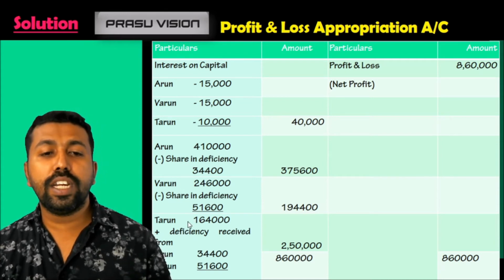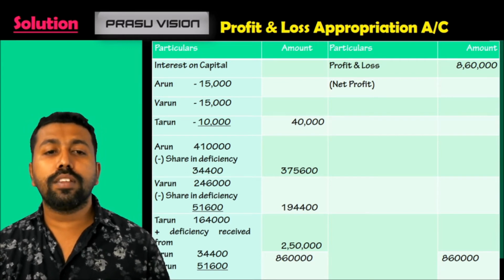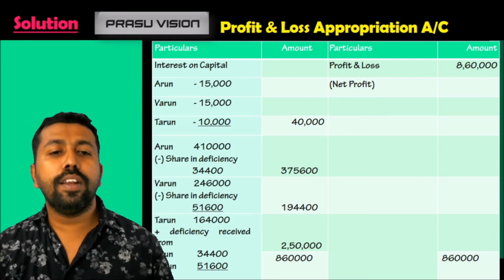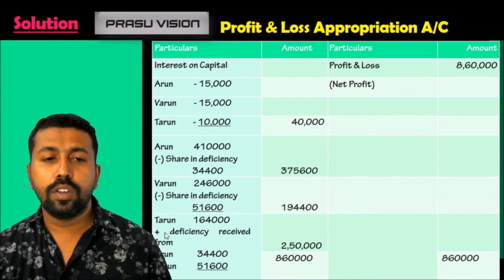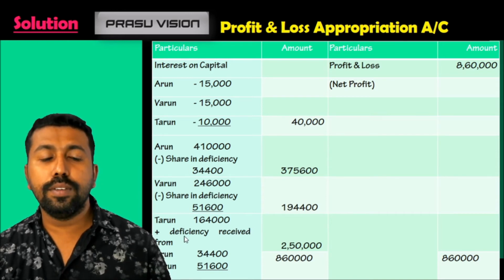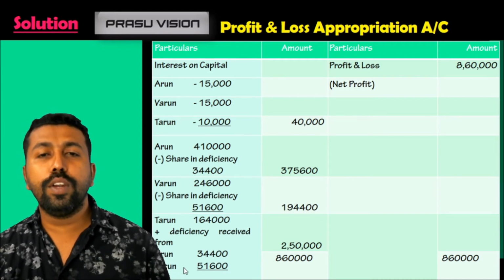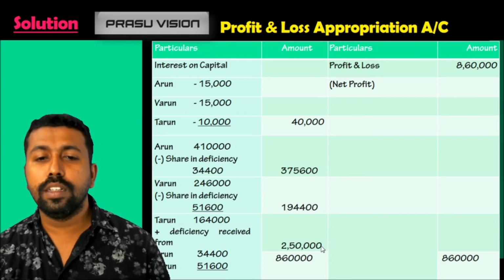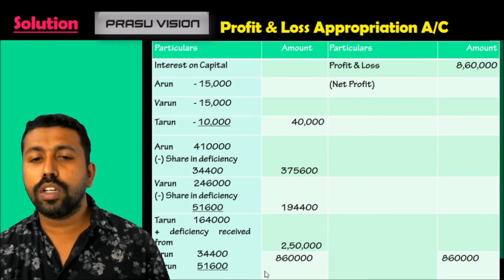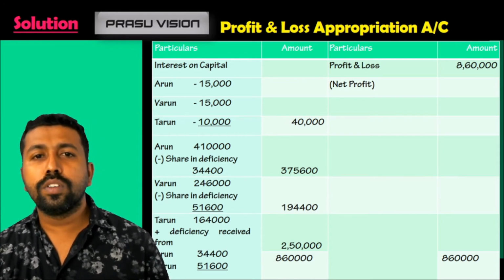And Tarun has to get 2,50,000, but when the profit is shared, he is getting only 1,64,000, and the deficiency amount is borne by Arun and Varun in 2:3. So we have to add the amounts. Tarun's share 1,64,000 and deficiency received from Arun 34,400 and Varun 51,600. So in total he is getting 2,50,000. The account total will be 8,60,000. Hope it is very clear for you. So this is the case.